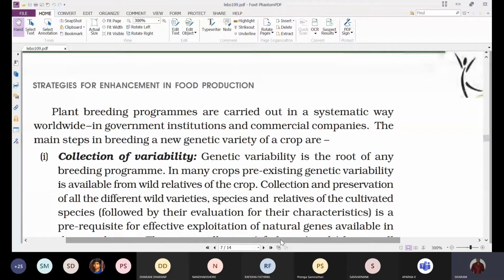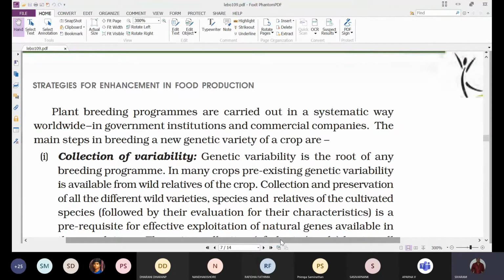Plant breeding programs are carried out in a systematic way worldwide. That means there is a certain systematic procedure to obtain improved varieties of plants through a plant breeding program. Throughout the world they follow the same phenomena.